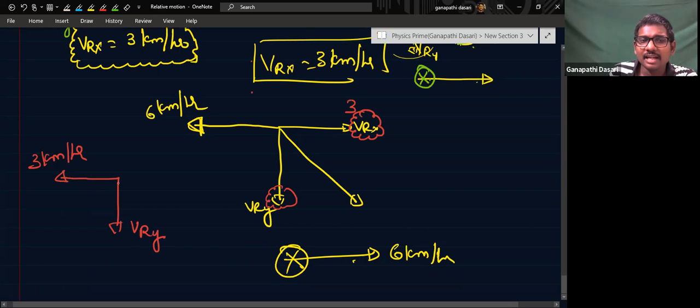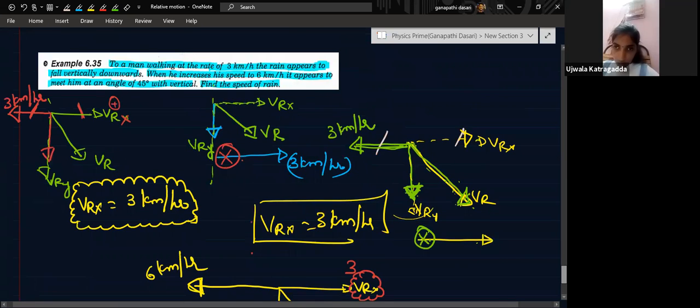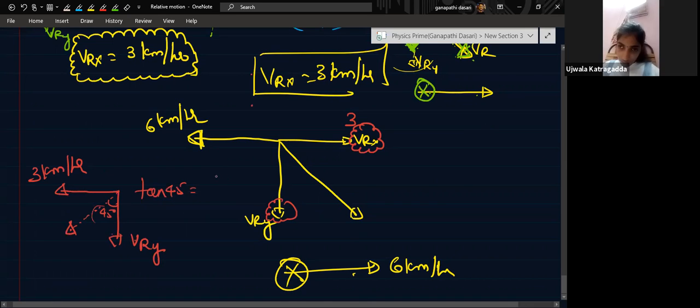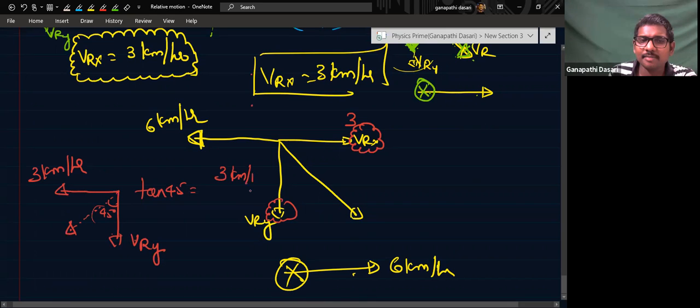Vry and Vrx. How much angle is the man experiencing? 45 degrees. So the man is experiencing rain at an angle of 45 degrees with the vertical. So the real rain is how much? If this is 45, tan 45 is equal to what? Tell me. 1. Opposite side, that is 3 kilometers per hour, divided by